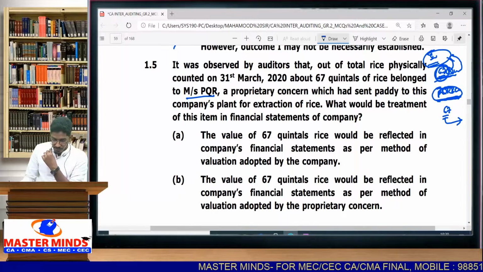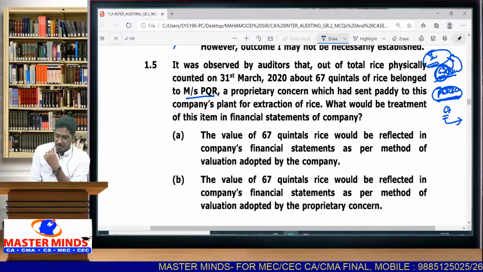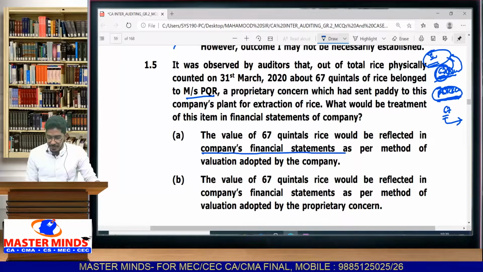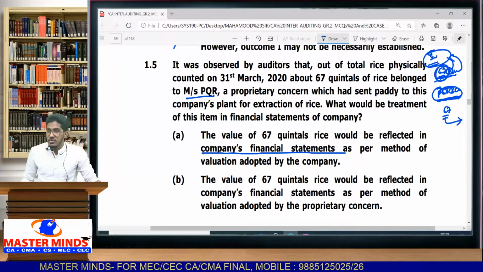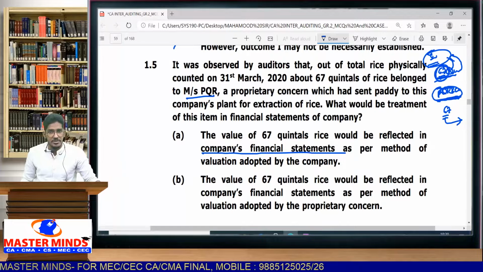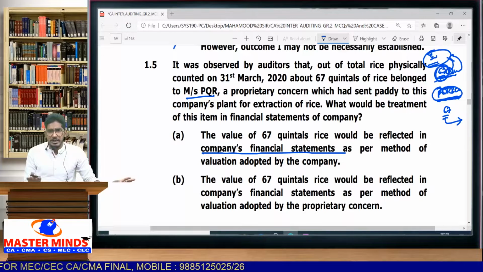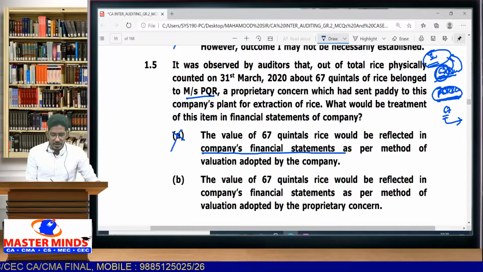Okay, so if we read the options, the value of 67 quintals rice would be reflected in the company's financial statements. Here itself the answer is wrong. It will not be included in the company's financial statements because the company is not the owner. This stock will not be included, so option A is wrong.